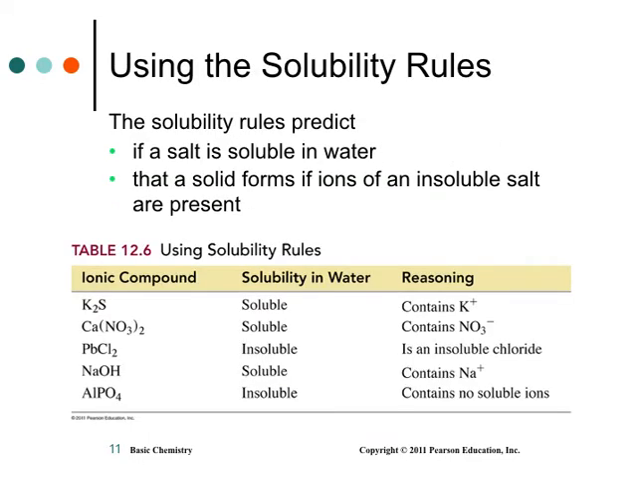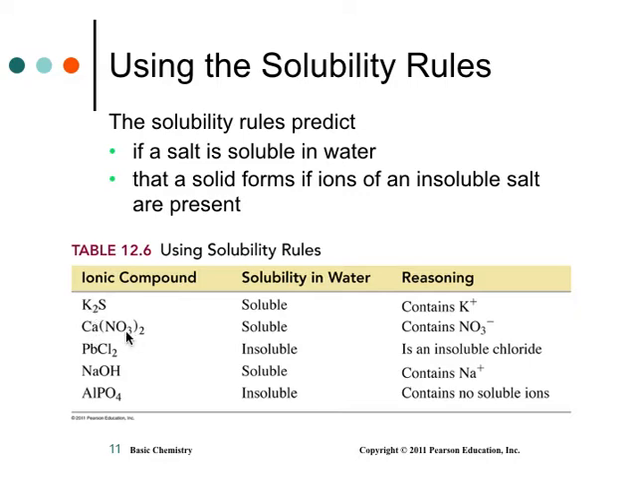So the solubility rules predict whether it's soluble in water. That's the obvious thing. And if it's not soluble, it'll form salts or solids that fall out and precipitate out of solution. So here's some examples. This is soluble. So what is it? It's potassium sulfide. Now remember, sulfide usually is insoluble, but it's bound with a group 1. And group 1 is always soluble, so this is soluble.